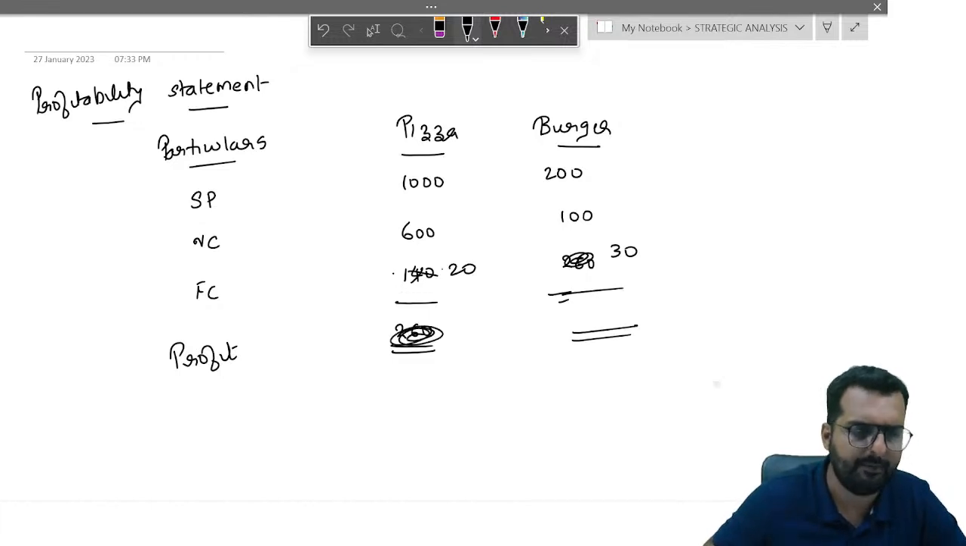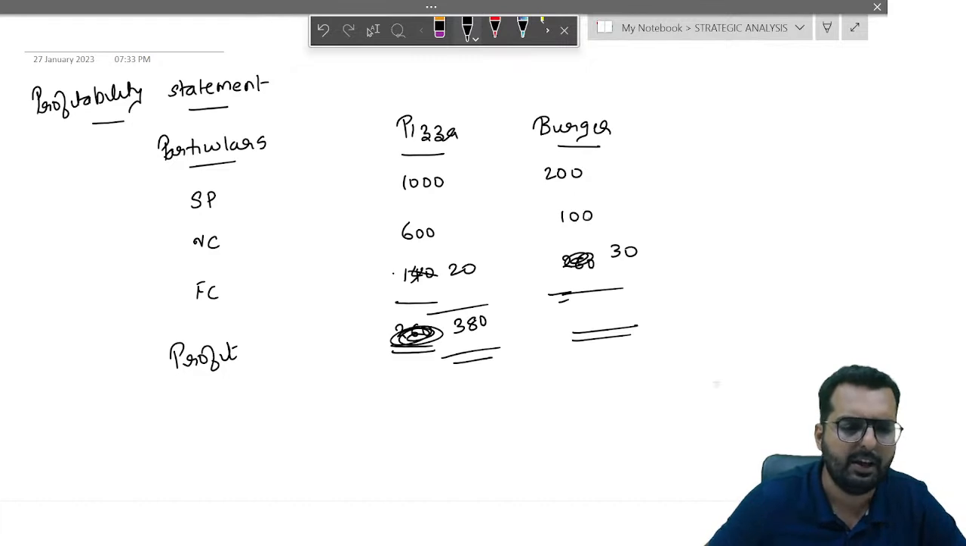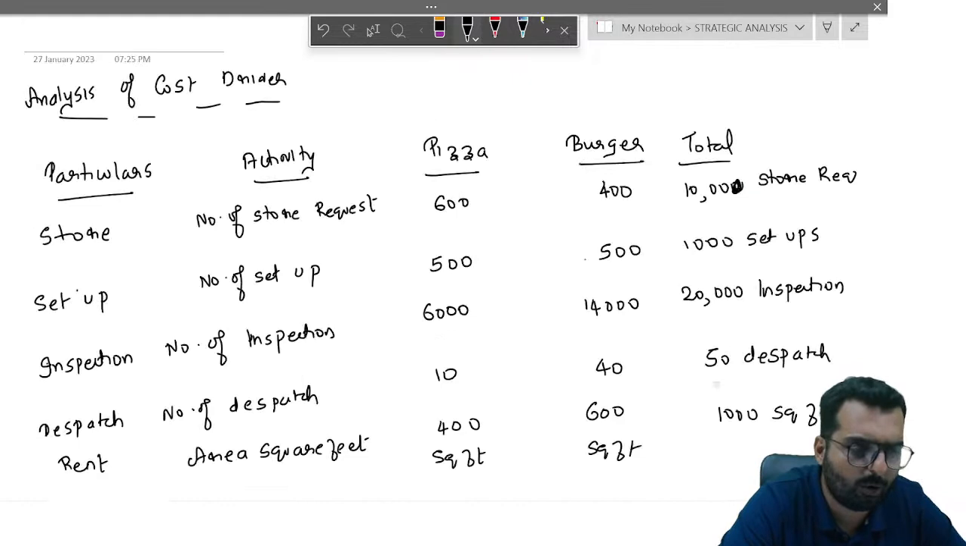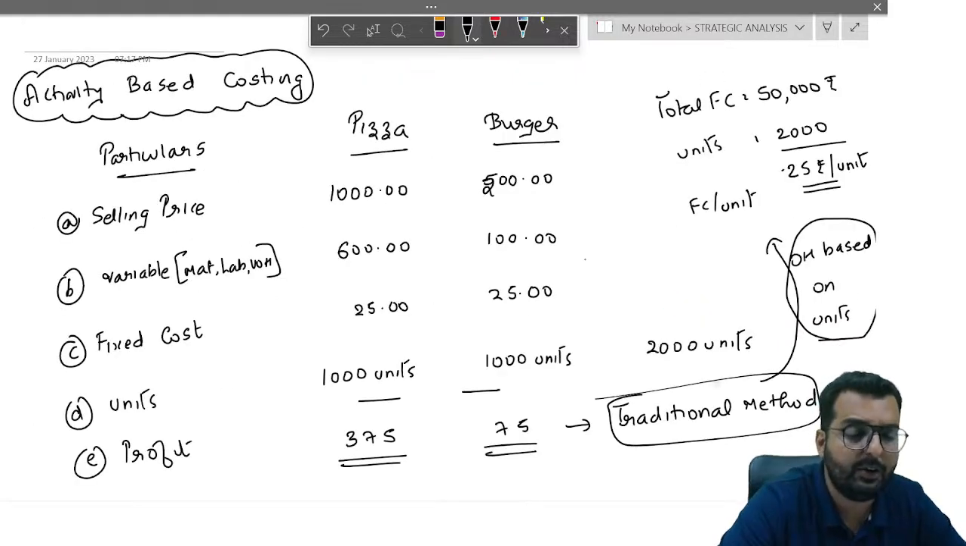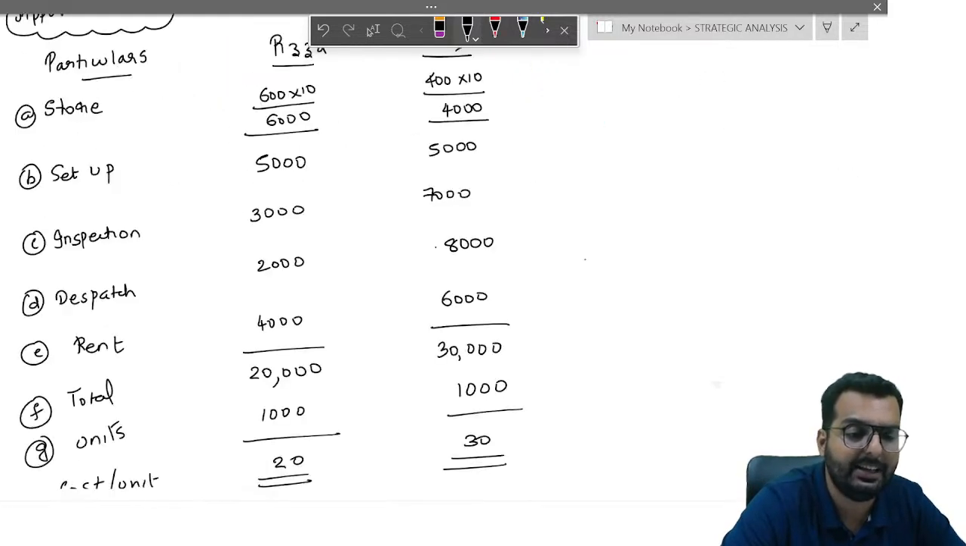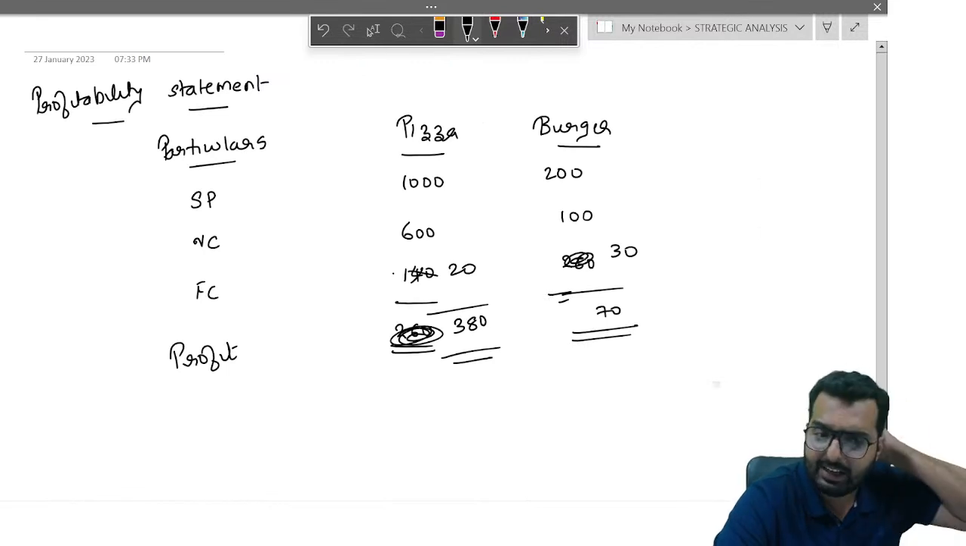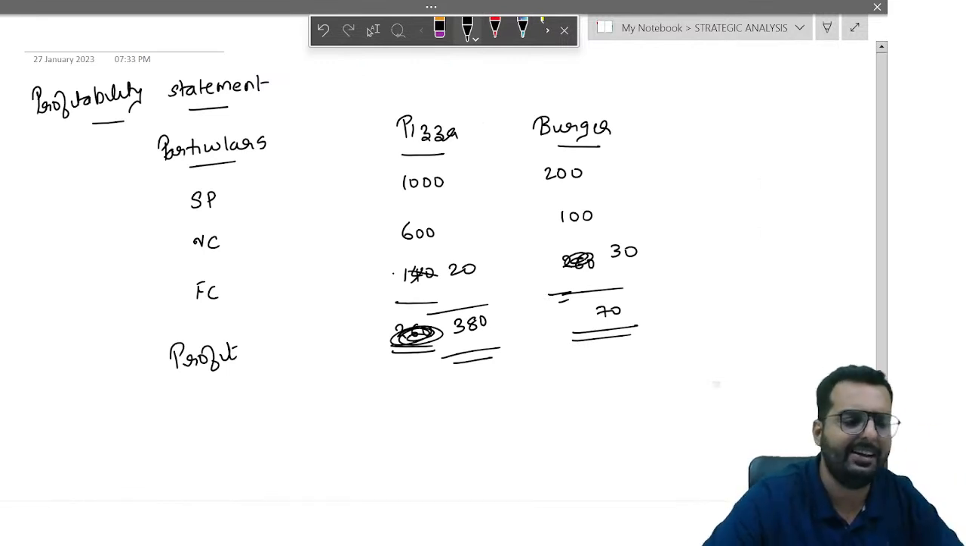So now what will happen? 400 minus 20 will give you 380 as the profit over here. Here you will get the profit as 70 rupees. Whereas earlier, what was the answer we got? Earlier we got 375 and 75. But in reality, it is supposed to be 380 and 70.